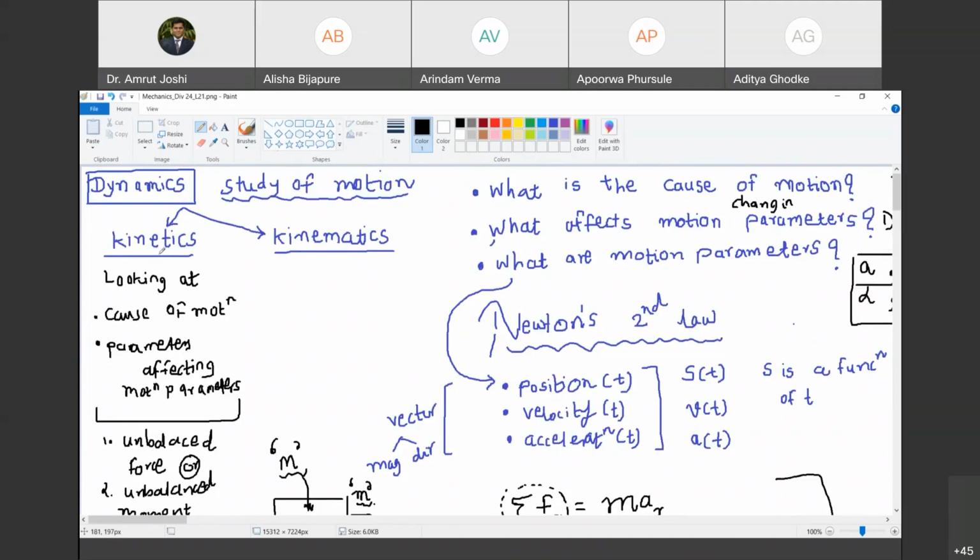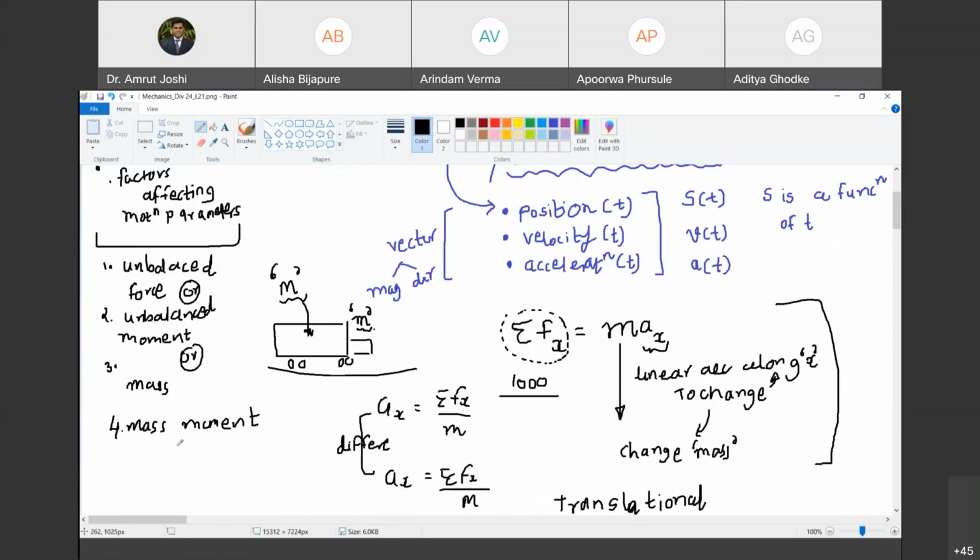What we have to say, kinetics is a branch of dynamics that deals with the motion study by considering cause of motion and or parameters affecting the motion parameter, or the factors that affect the motion parameters. Are you with me? Yes, sir. Okay. Factors affecting the motion parameter. Mass moment of inertia.